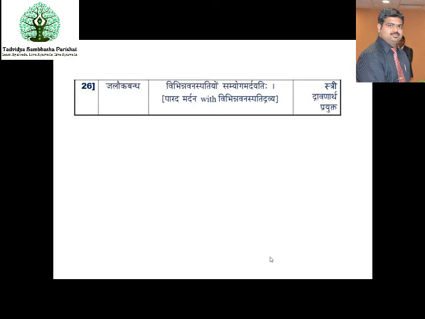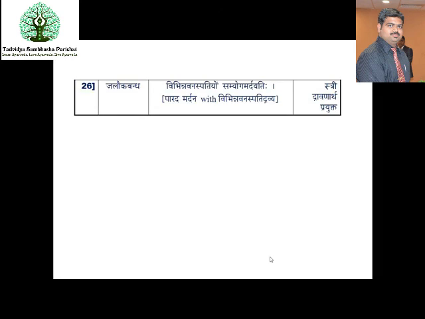Vibhinna Vanaspatiyoho Samyoga Mardayatihi. So, you are using different types of herbs and making this parada into a jaloka form, a form of the leech, and this leech is used for application inside the genital of the female, and this differs on the age of that lady.